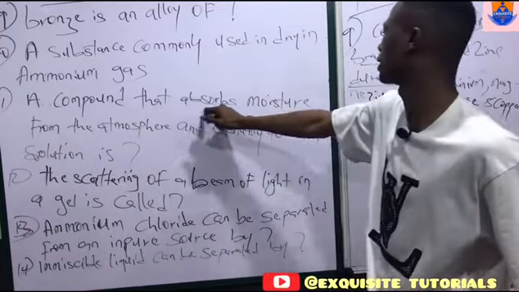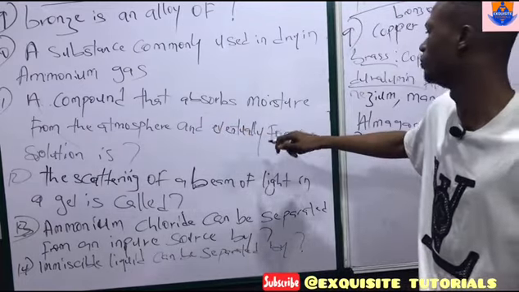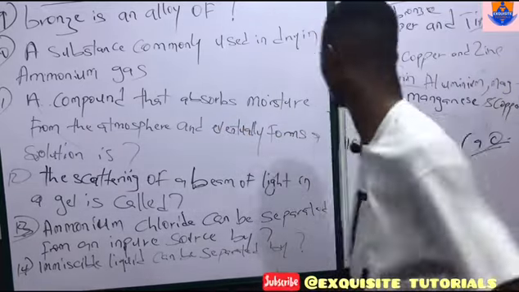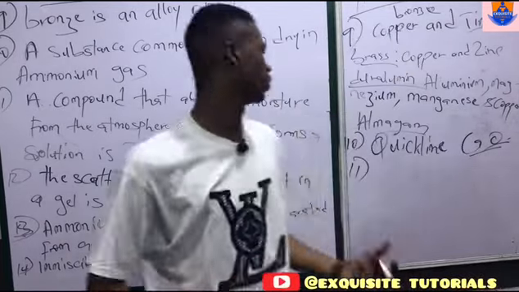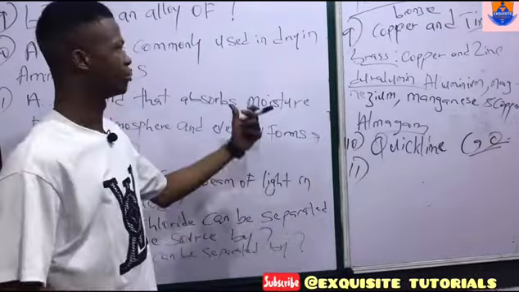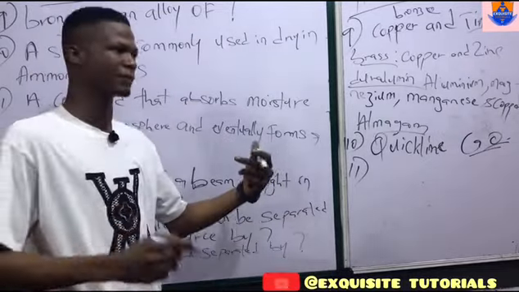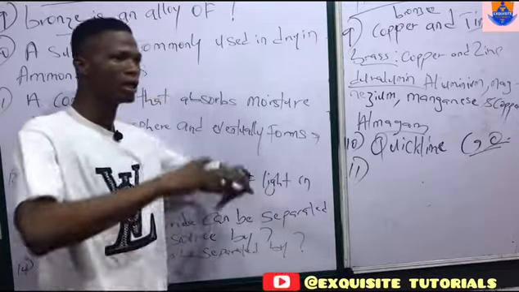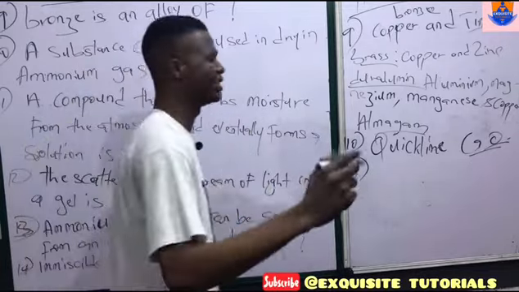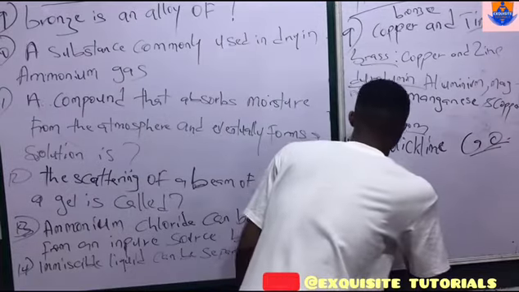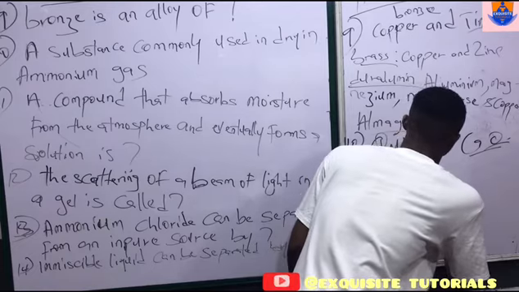A compound that absorbs moisture from the atmosphere and eventually forms a solution is what? Okay, I will answer this question and use it to explain 3 things. The substance that absorbs moisture from the environment and turns into solution is a deliquescent substance. Deliquescent.